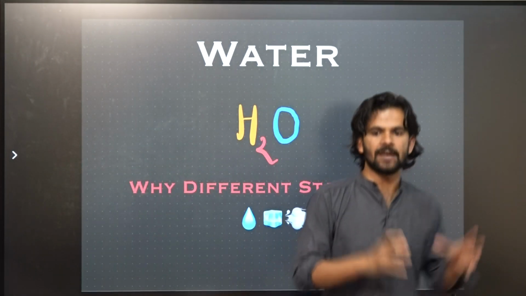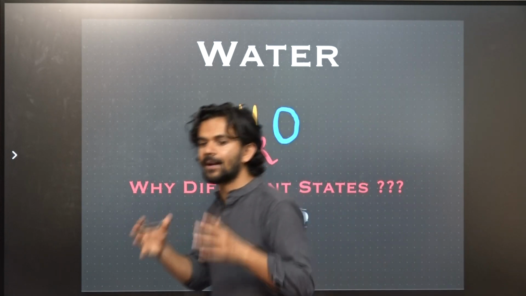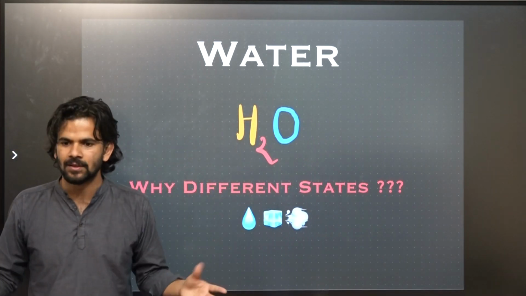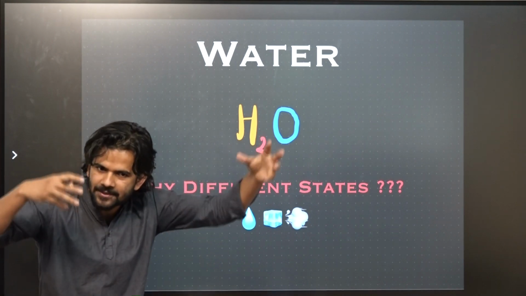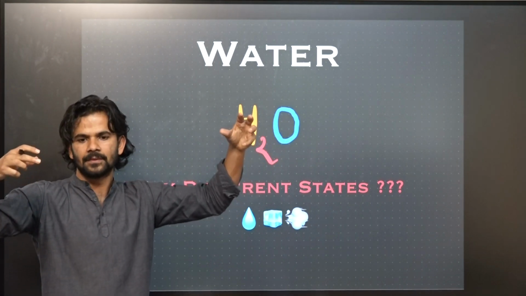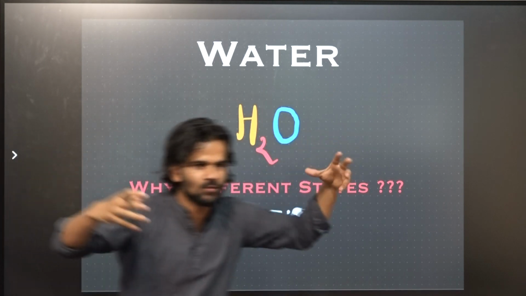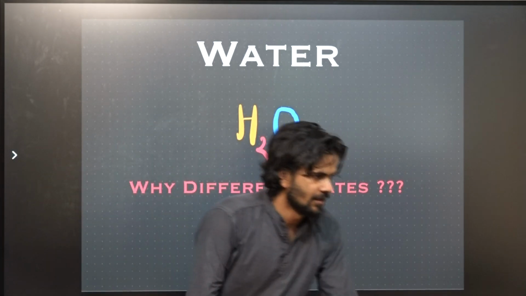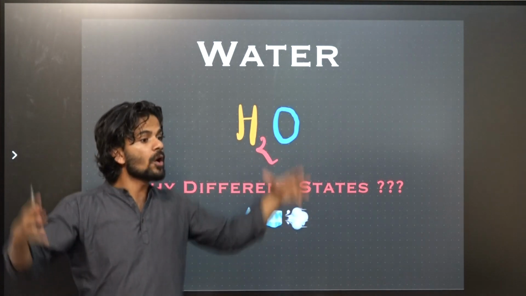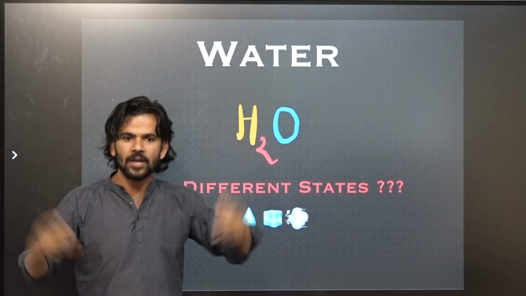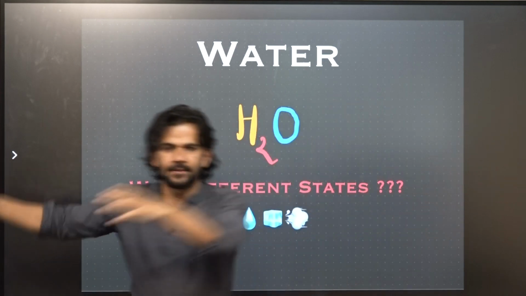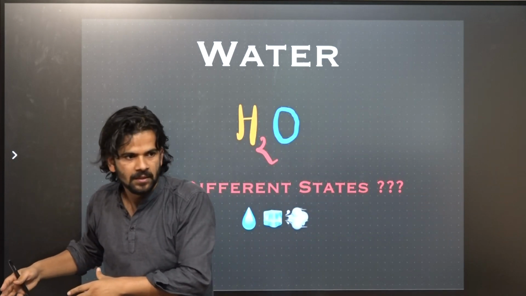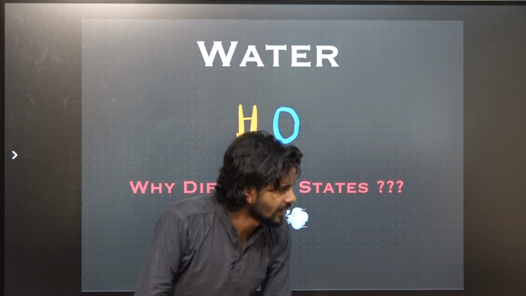When the molecules have more and more kinetic energy, they are more and more free to move. So when they are free to move, they create a lot of space between themselves. And when they create a lot of space, what happens? They occupy more and more space. When they occupy more and more space, what happens? They can flow from one place to another. So that's our understanding, right?